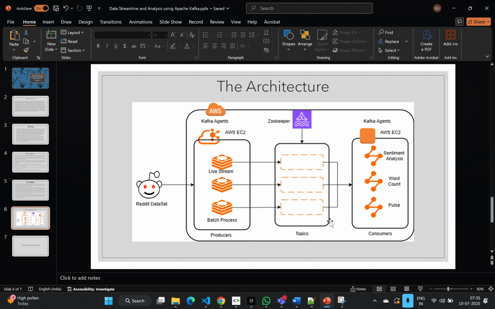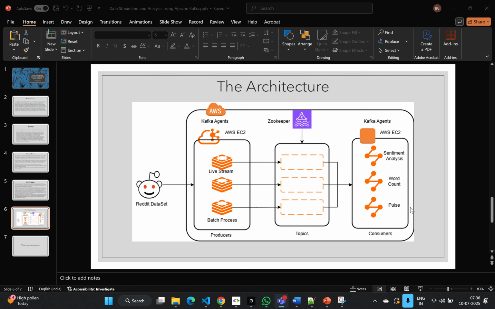And also, these topics help with the analysis as well. From there, we have the consumers, which will be running all the Python-based applications in the background, such as sentiment analysis. In sentiment analysis, we look at the positive, negative, and neutral comments from the users, which change dynamically every millisecond or second based on the user inputs that are flowing live through the pipeline.